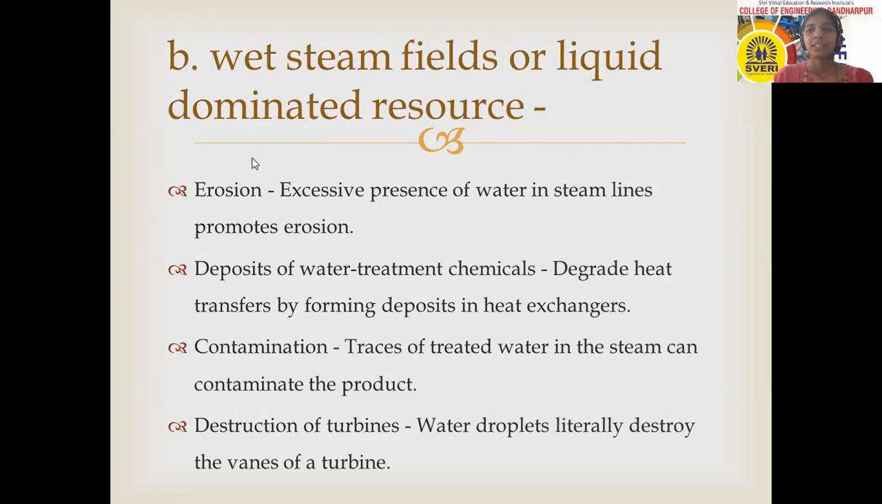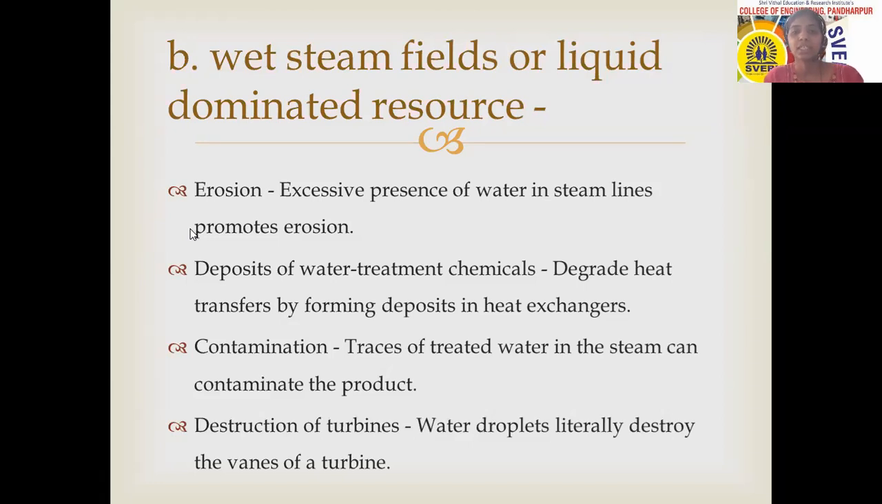Actually, there are some disadvantages in the case of wet steam fields, and they are noted here. On the screen, you can see erosion. Excessive presence of water in steam lines promotes erosion. That means some metallic parts are utilized for generating electricity. That means metal pipes, etc., are utilized for carrying that steam.